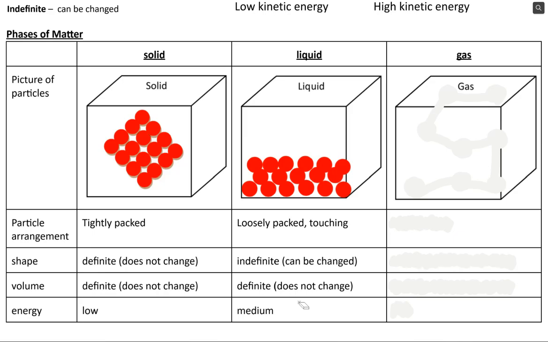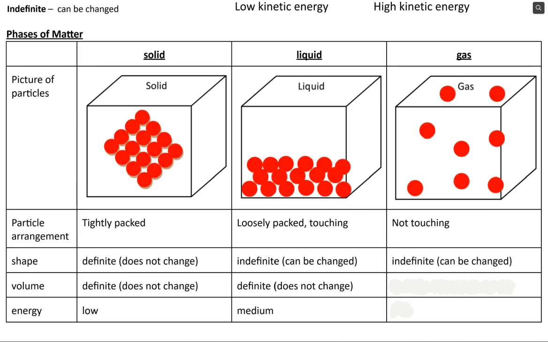Now let's talk about gas. These particles are everywhere. They go all over. They're not really touching each other. There's lots of space in between them. So gas particles just go everywhere and don't really touch each other. The shape of a gas can change, right? If the air is in one room versus another room, that gas will just fill up the room regardless of what shape it is. So that's an indefinite shape. The gas will fill up whatever container I put it in.